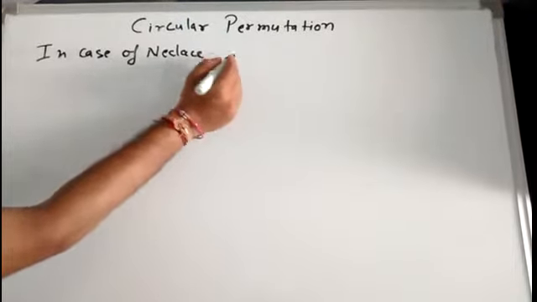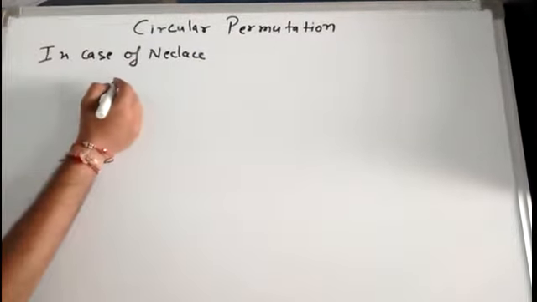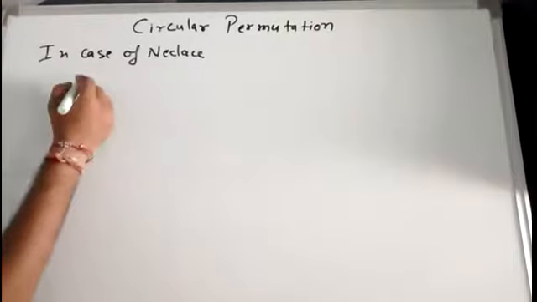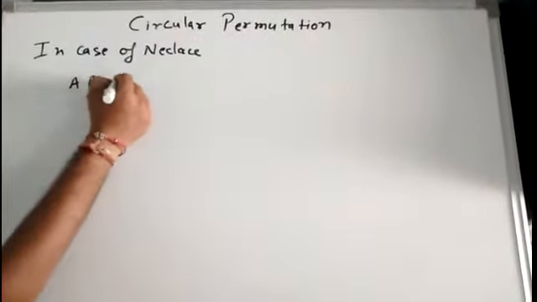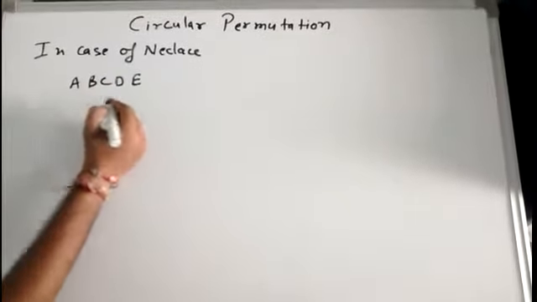Let us discuss this. Suppose I am taking a general circular arrangement and I am arranging 5 things A, B, C, D and E in a circle.